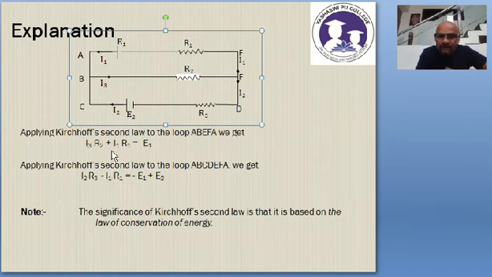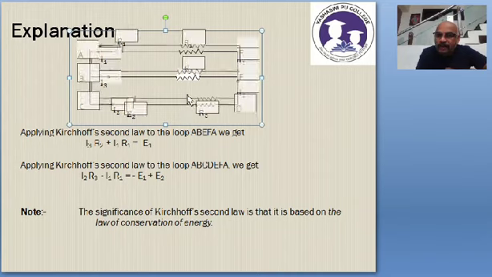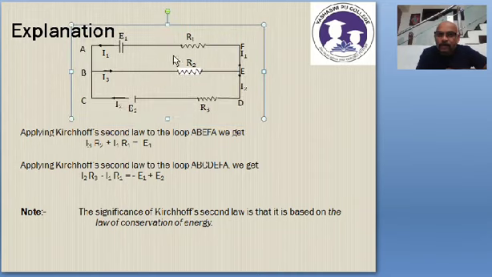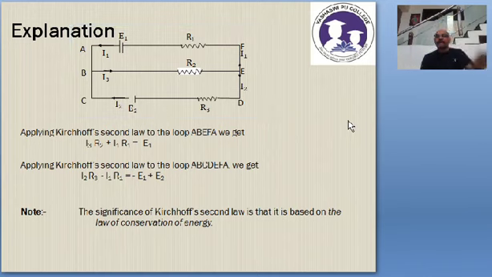Similarly, in that loop I am meeting the negative terminal of the cell first. While traversing, I am moving from lower potential to higher potential. Therefore I need to consider the EMF of the cell E1 to be positive, and that too after the equal sign. After the equal sign I have to write plus E1. This is very simple, very clear, I believe.